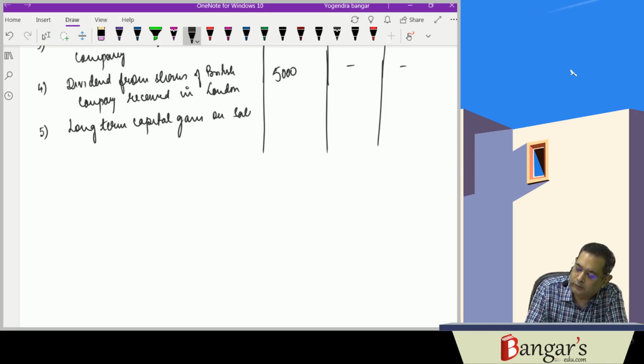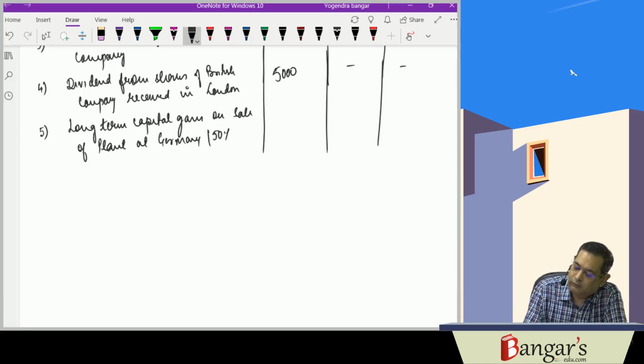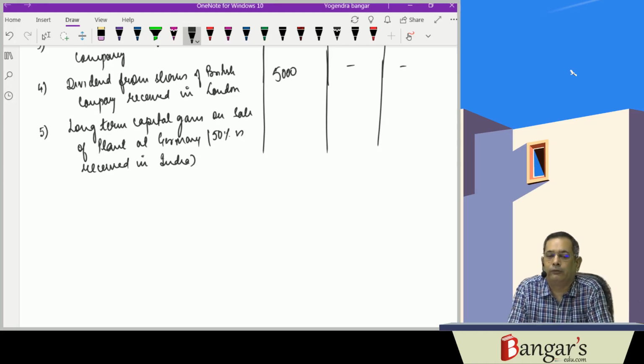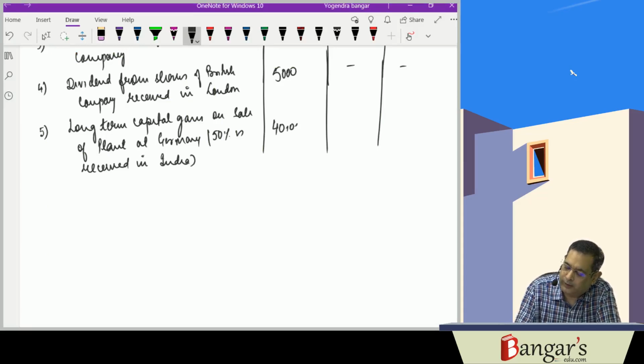On sale of plant at Germany. Now here, since 50% is received in India, as the income accrues and arises outside India, because the plant is situated in Germany, but since 50% is received in India, it will be taxable. 50% will be taxable. For resident, worldwide income is taxable. The entire 40,000 rupees will be taxable here.